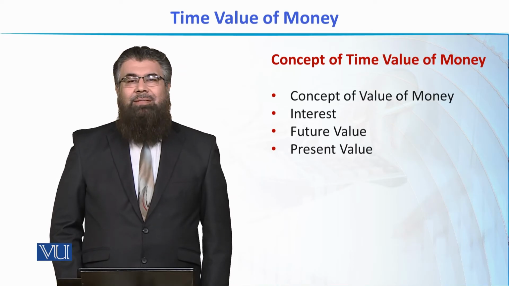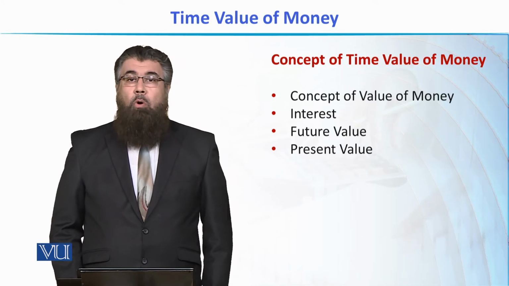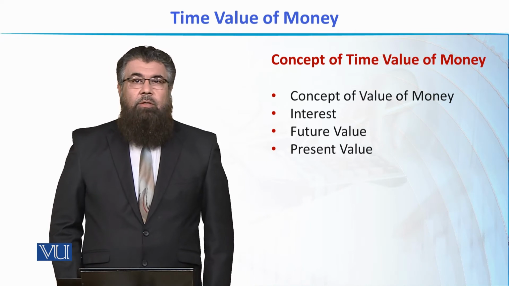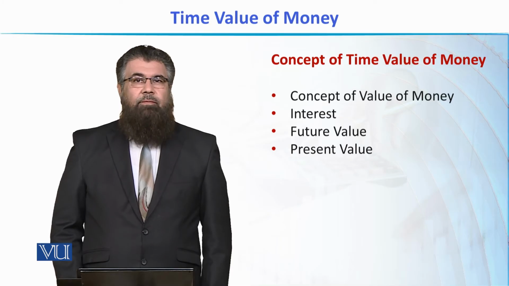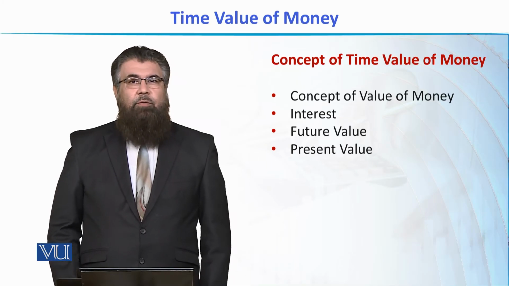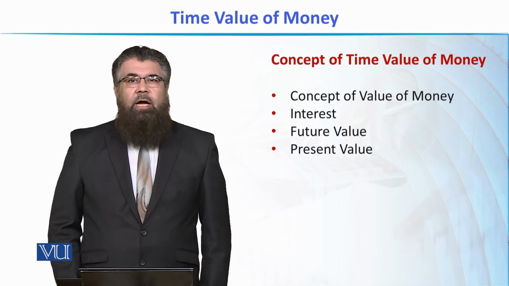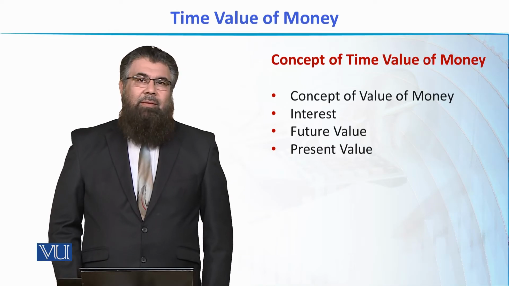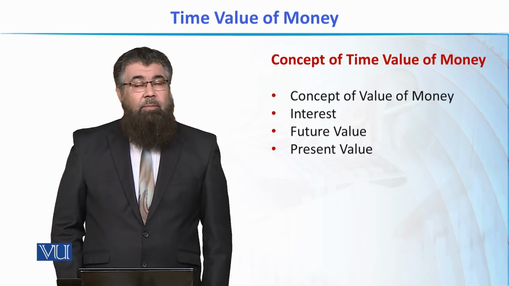When interest is earned, it changes the value of money, and hence we have more value of money in the future, which is called the future value. So we can calculate the future amount or the future value of money somewhere in the future, let's say a year from now, a month from now, or many years from now. That future value will be more than the current value of money. The current value of money is then called the present value. That is the value of money today.